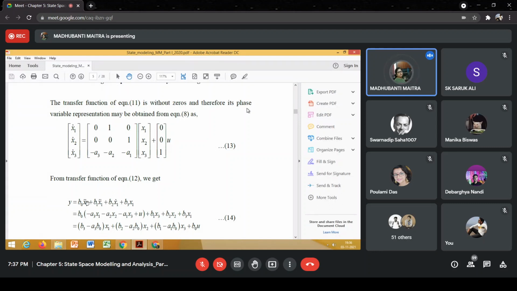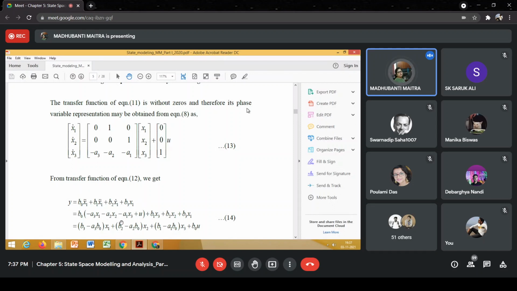So what is x1 triple dot? x3 dot, right? So in place of x1 triple dot, now we'll substitute b0 into minus a3 into x1 minus a2 into x2 minus a1 into x3 plus u.